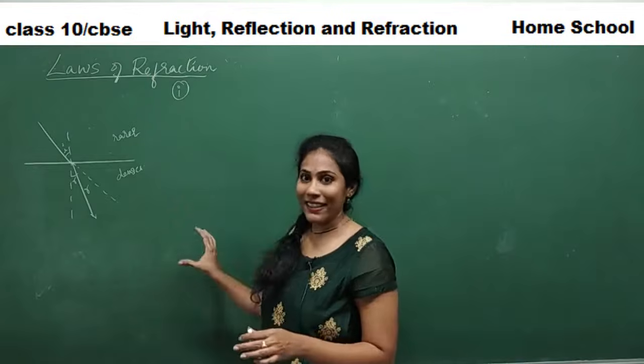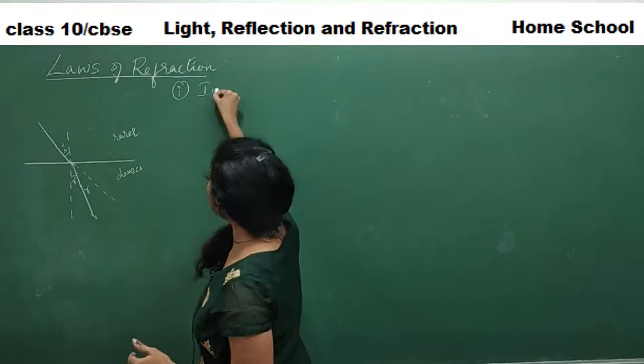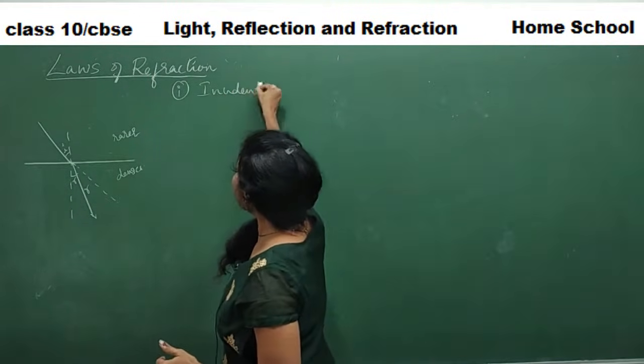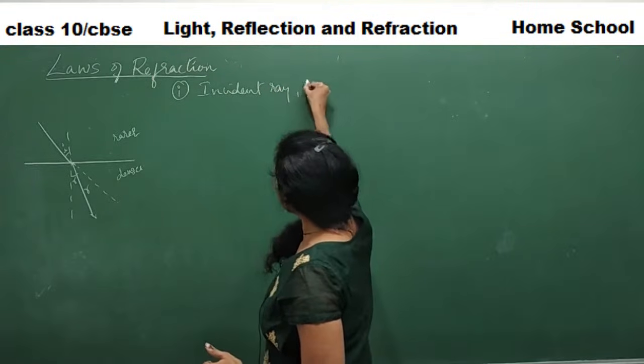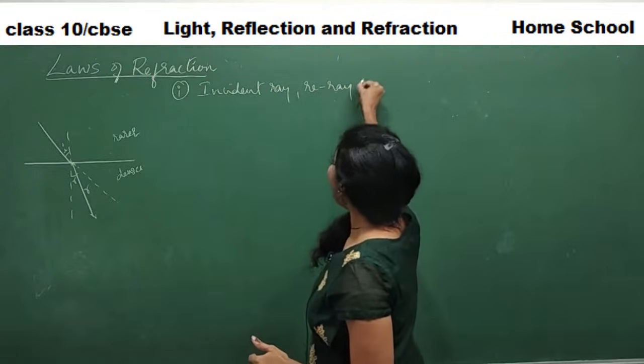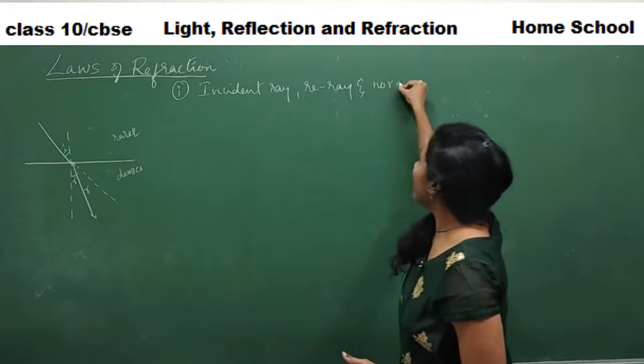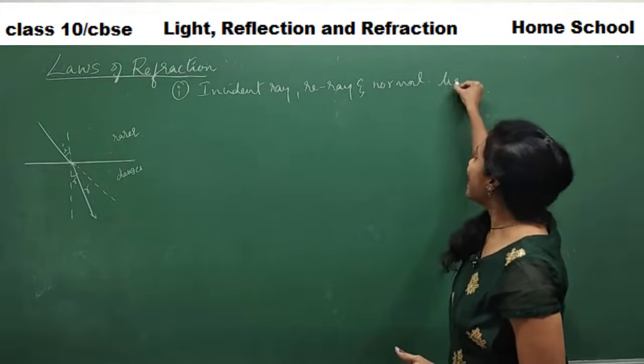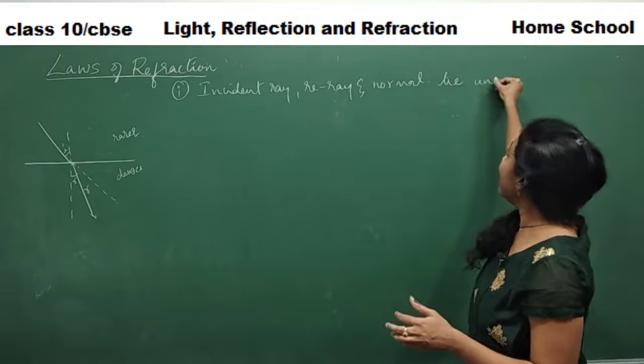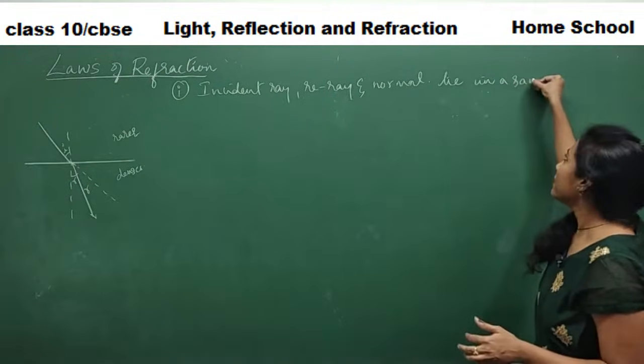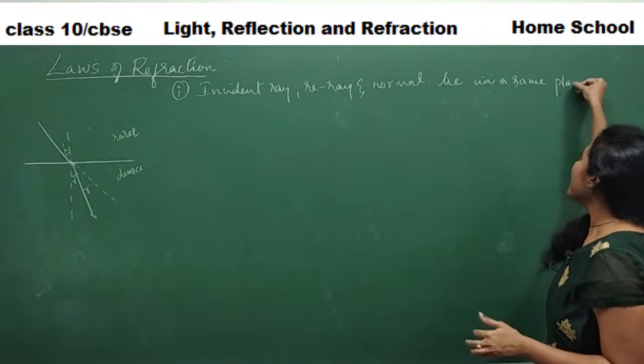So what I can write here is incident ray, refracted ray and normal, all of these are placed in the same plane. So one point is very easy.